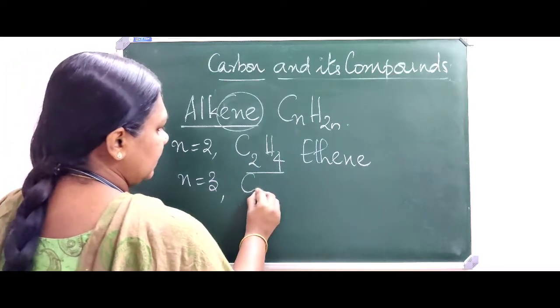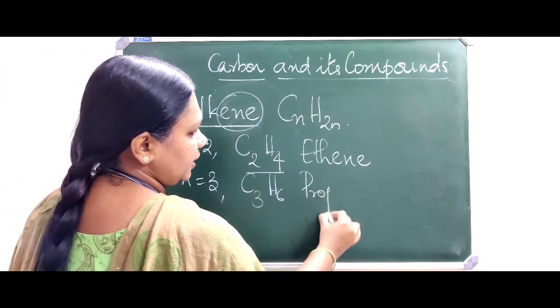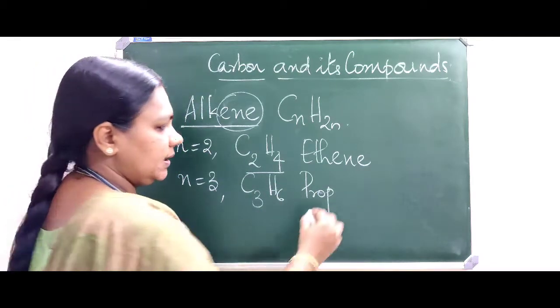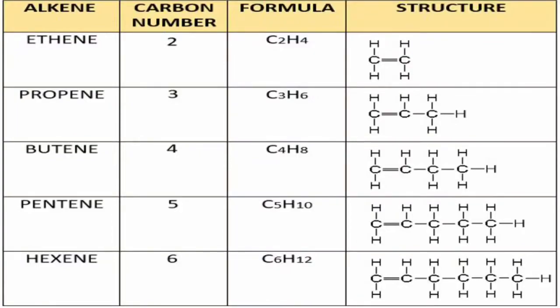For n=3, we can write C3H6. We know we have to start with prop and the last three is ENE. Likewise for n=4, it is butene. For n=5, it is pentene, etc.